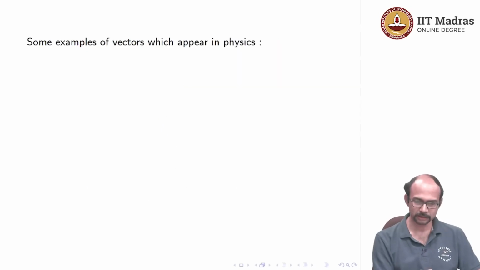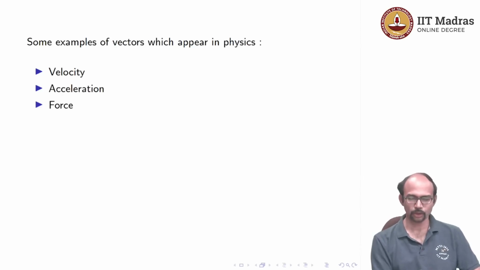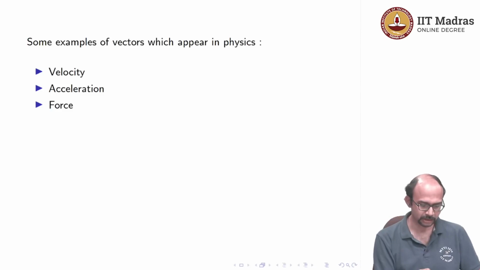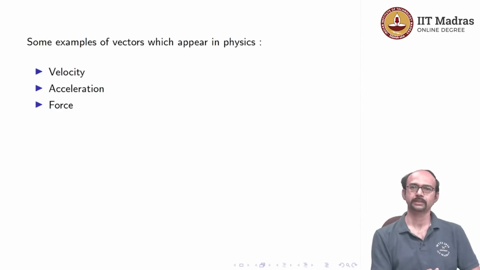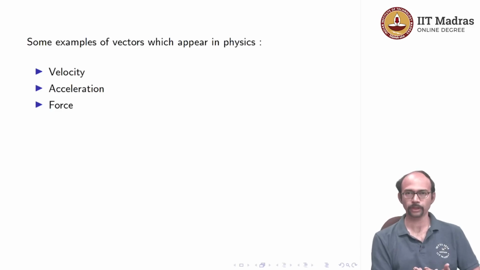Here are some examples from physics. For example, velocity, which we saw in the last slide, or acceleration or force. What is important about these is that these are vector quantities, meaning the direction is very important. It is not only whether the force is large or small, or the acceleration is large or small, it also depends on the direction of the force or the direction of the acceleration. That will tell you something about movement, right. So that is why these are vectors.